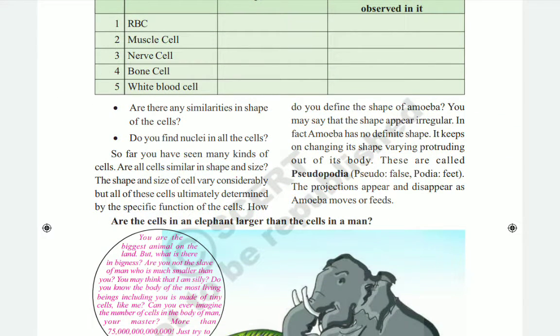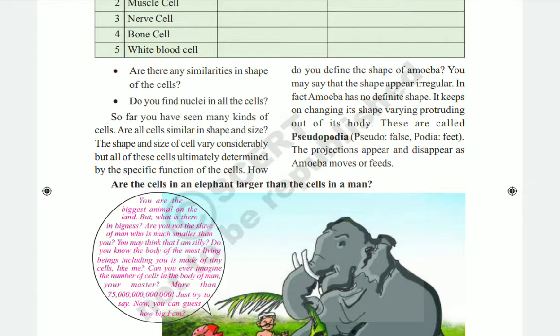Okay, so in fact amoeba has no definite shape, so it keeps on changing its shape, producing projections out of its body. It always changes its shape. Okay, so these types of organisms are called pseudopodia. Pseudopodia means false feet. Whatever feet or legs they have, those shapes will be always varying, not size, children, only the shape will be always varying.